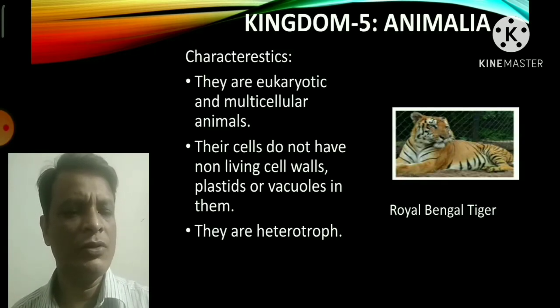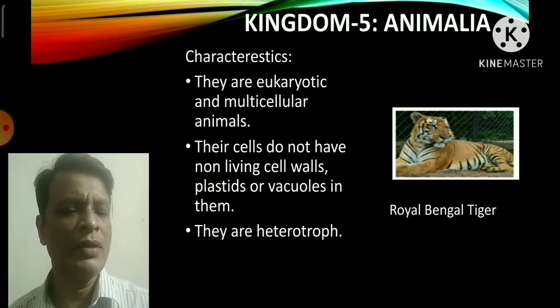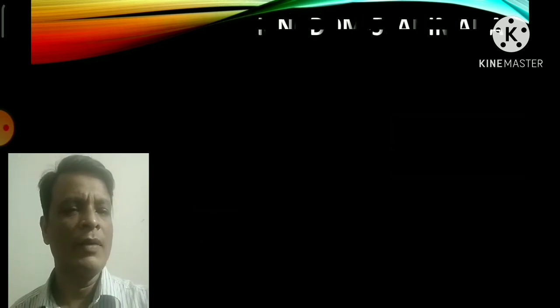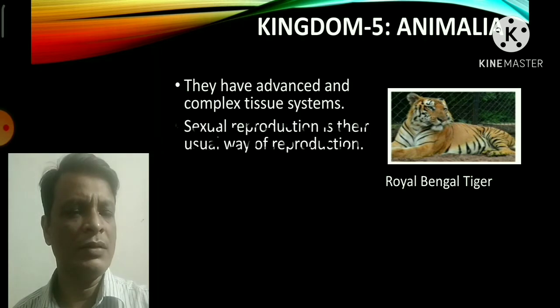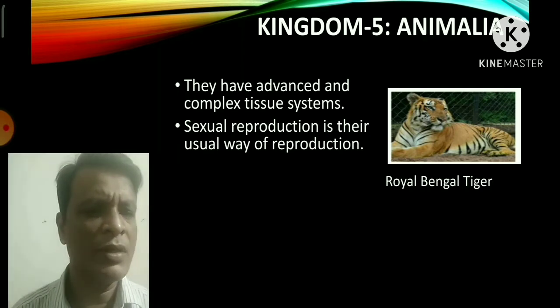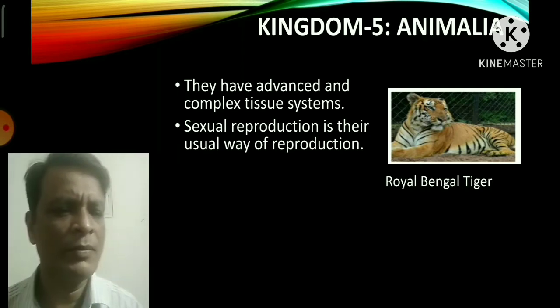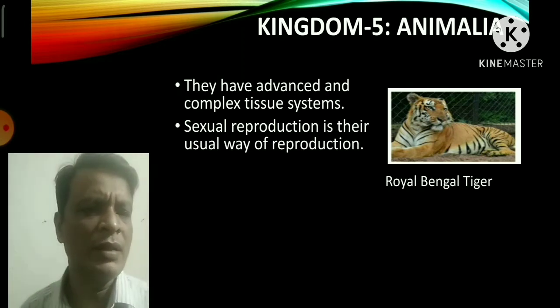They are heterotrophs because they cannot produce their own food, and they completely, directly or indirectly, depend on plants for their food. That's why they are called heterotrophs. Other important characteristic features of the kingdom Animalia: they have advanced and complex tissue systems. Sexual reproduction is their usual way of reproduction. Most of the animals belonging to Animalia reproduce by sexual reproduction.